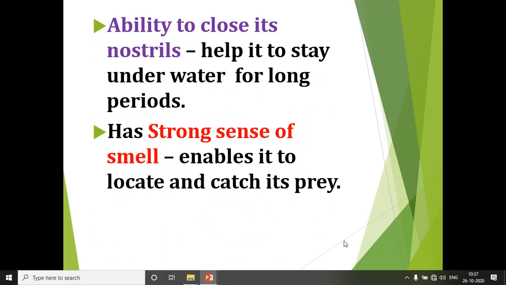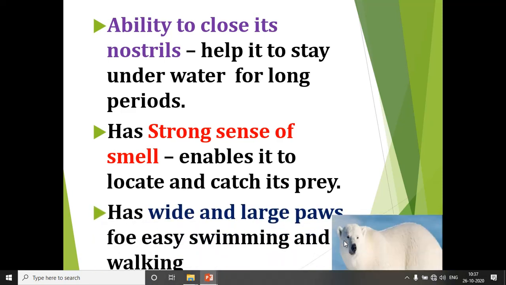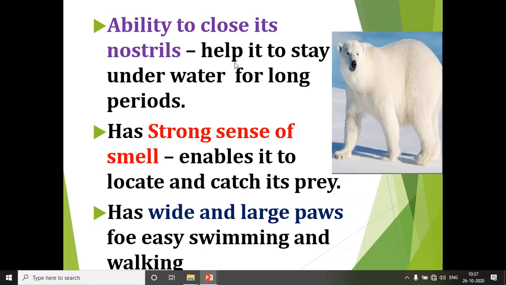Now, one more adaptation of the polar bear is that it has the ability to close its nostrils, which helps it to stay underwater for long periods. So when it goes into the water, it closes its nostrils. Nostrils means nose. It has the ability to close its nostrils, which helps it to stay underwater for long periods.